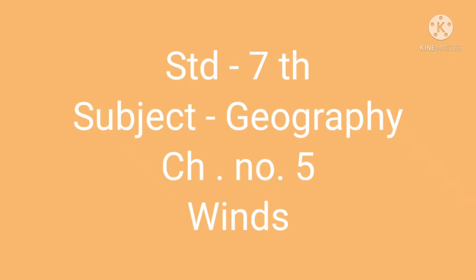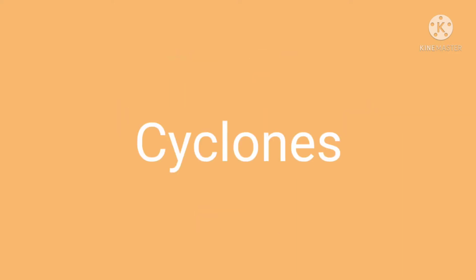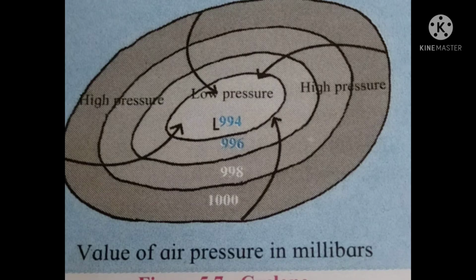Hello students. Yesterday we learned about winds. Today we are going to learn about cyclones. Cyclonic conditions are created when a low pressure area is surrounded by high pressure area. In this condition, winds start blowing towards the low pressure area from the surrounding high pressure areas.